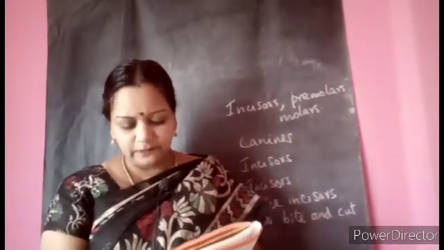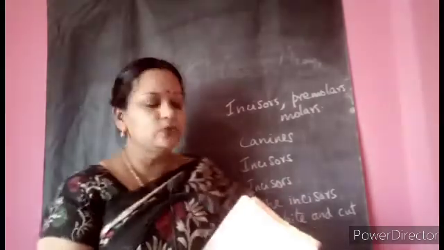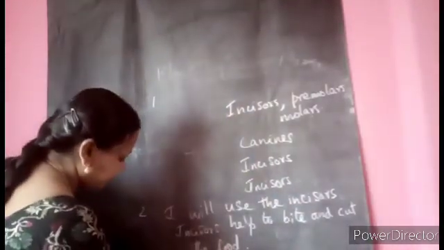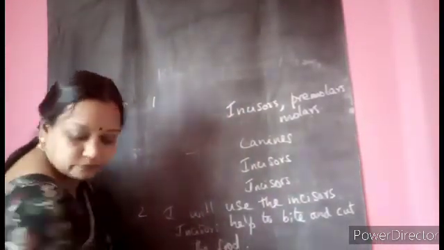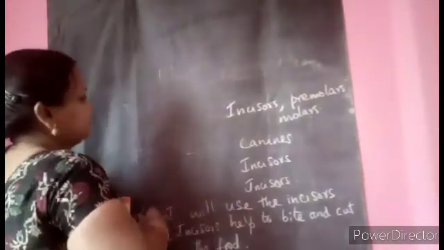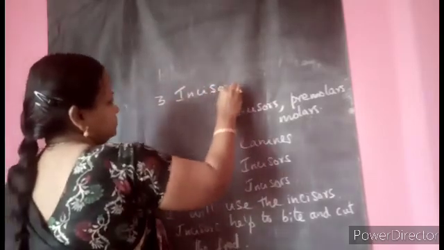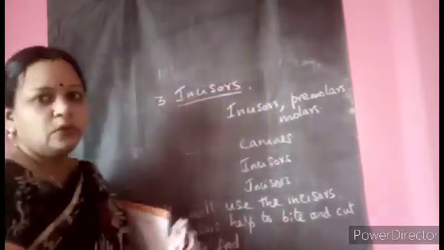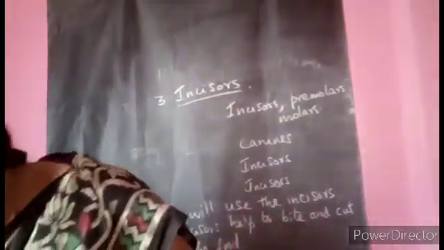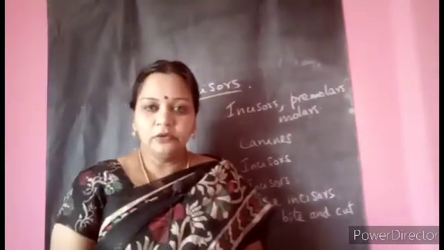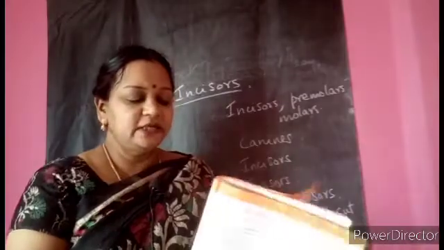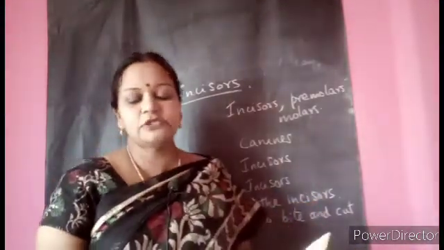So now you answer: a cow eats plants. Which type of teeth does it use to eat its food? It will use the incisors. I am writing here: incisors to cut and bite the food.